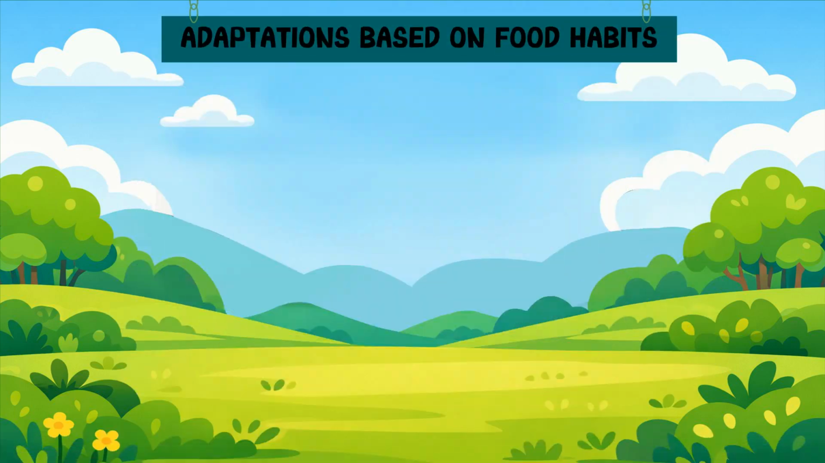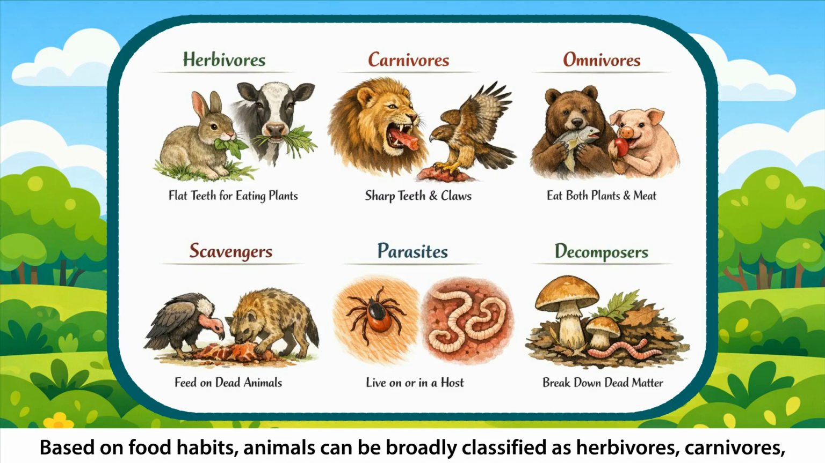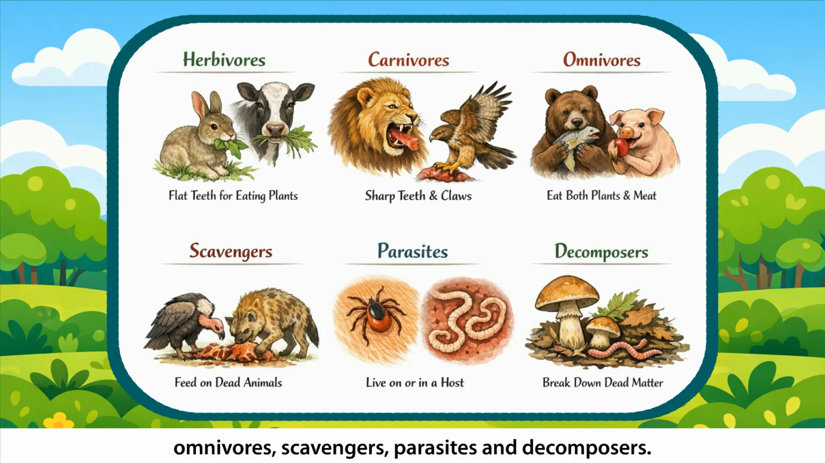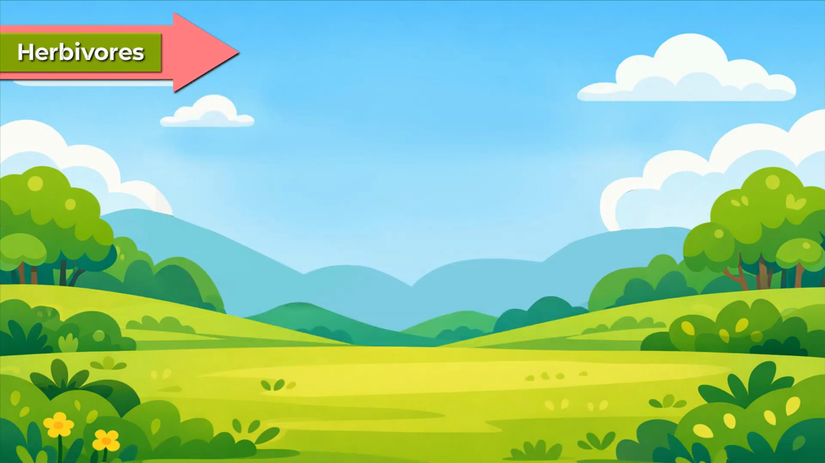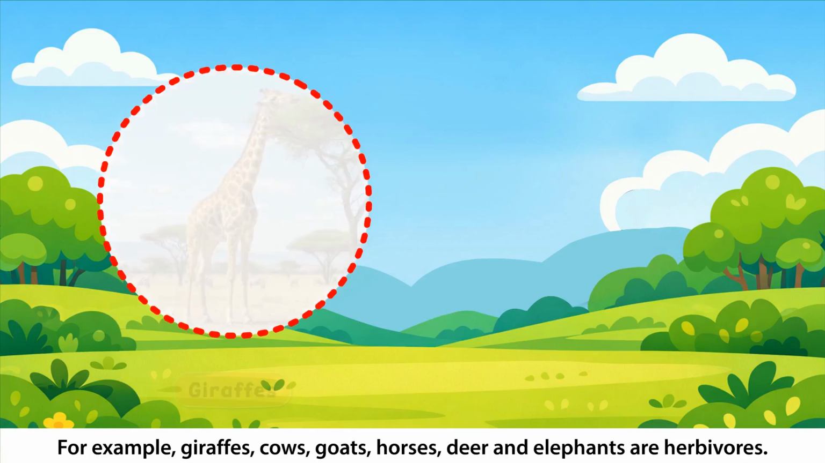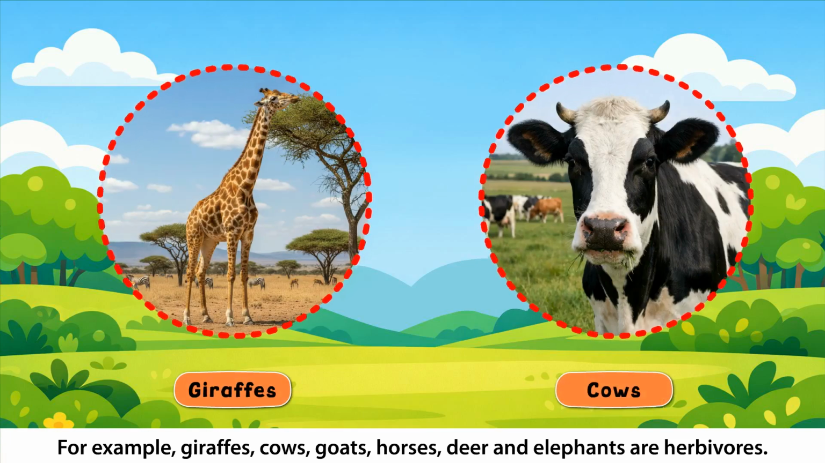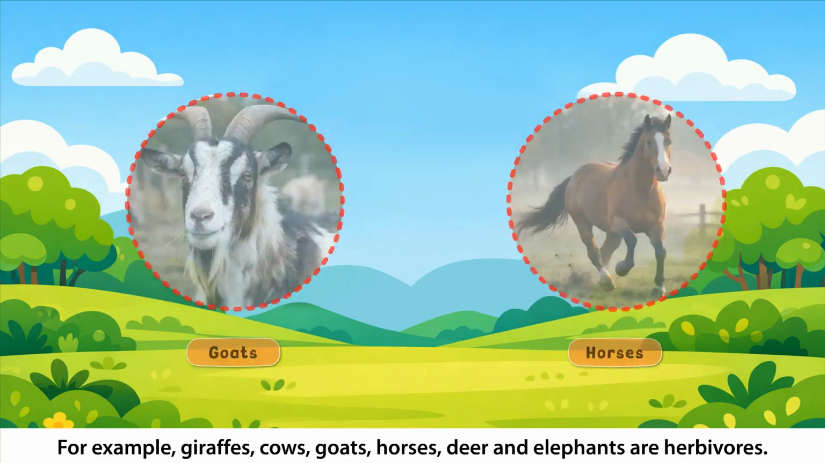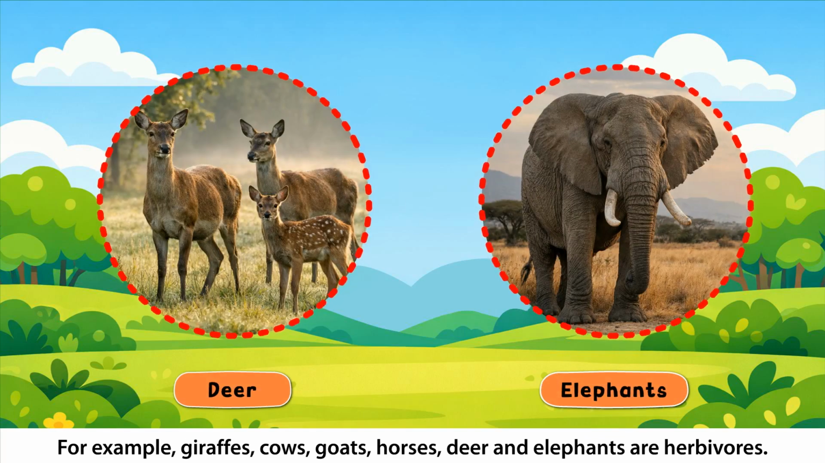Adaptations based on food habits. Based on food habits, animals can be broadly classified as herbivores, carnivores, omnivores, scavengers, parasites, and decomposers. Their body parts are specially adapted to eat food. Herbivores. Plant-eating animals are called herbivores. For example, giraffes, cows, goats, horses, deer, and elephants are herbivores.